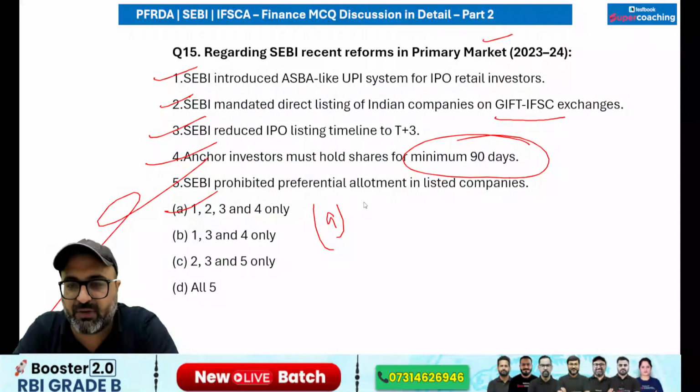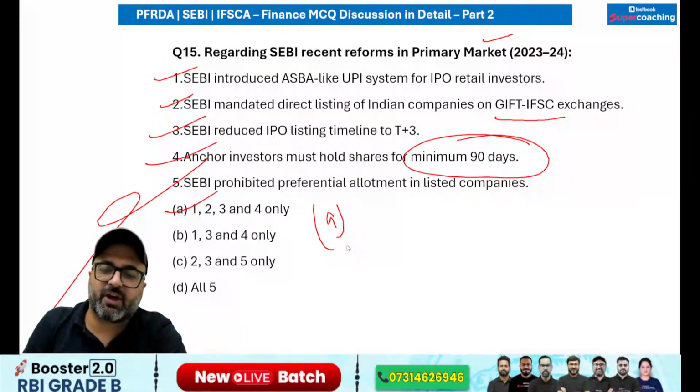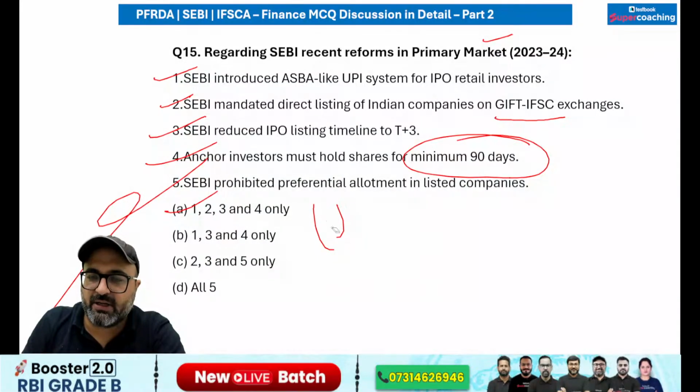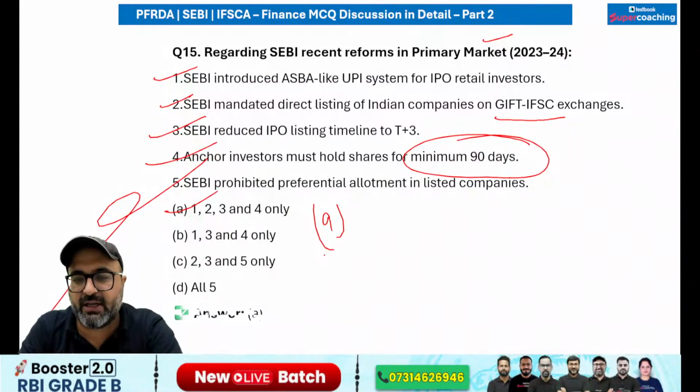So this is how you need to remember. ठीक है जी? Clear हो गया point? On that basis, A option is correct, fifth option is wrong, rest all the options are absolutely correct.